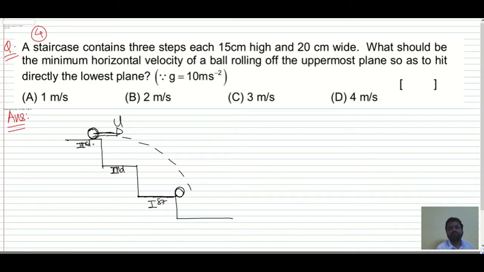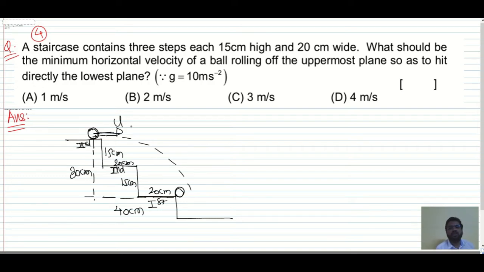So what is the height it needs to cover and what is the horizontal distance? Height is 15 plus 15, that is 30 centimeter, and the horizontal distance is 20 plus 20, that is 40 centimeter.